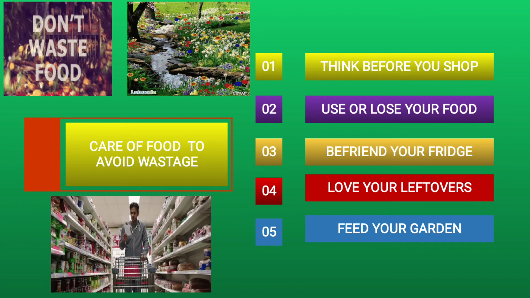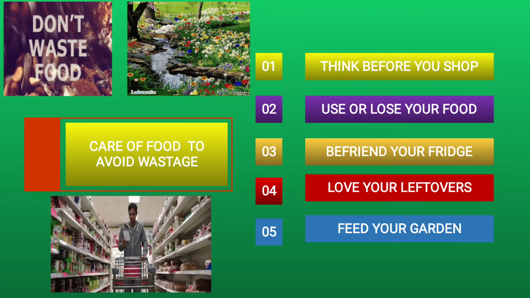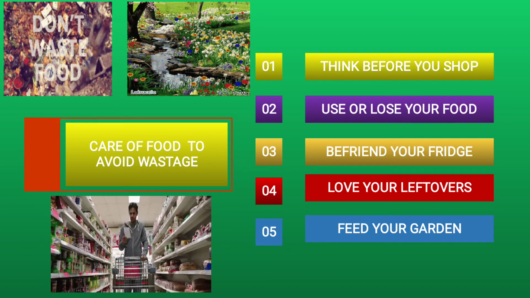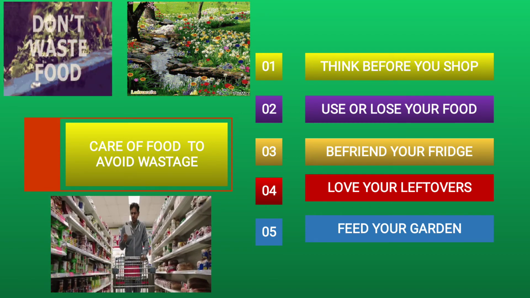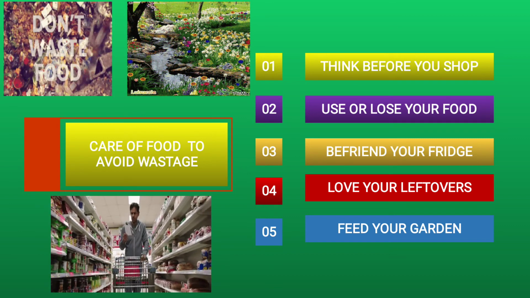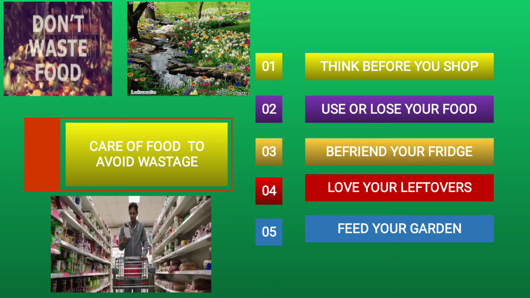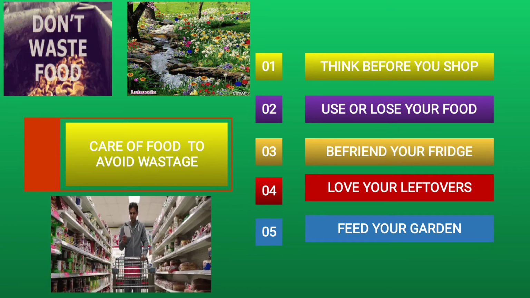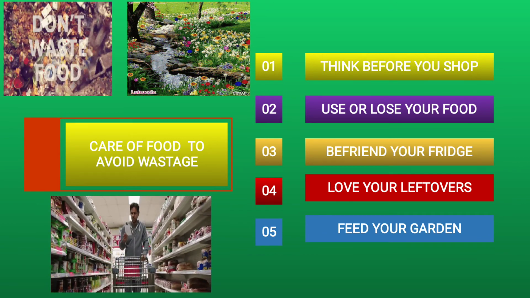What will you do? You will not drink, you will throw the packet, which means wastage. The money is also wasted and the thing is also. So we should use it before it is outdated, we will not throw it. That is the meaning of use or lose your food.